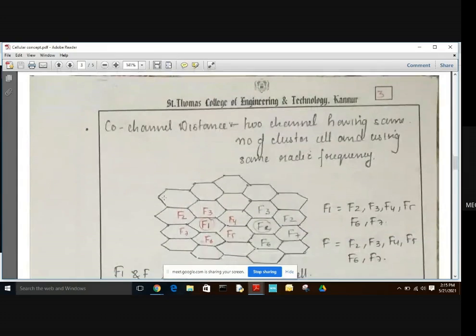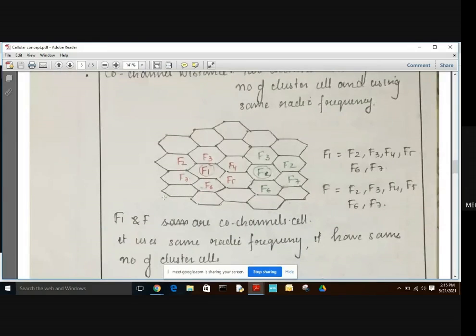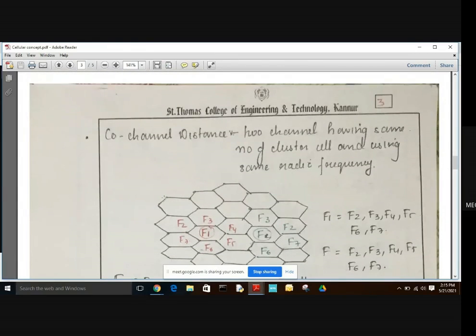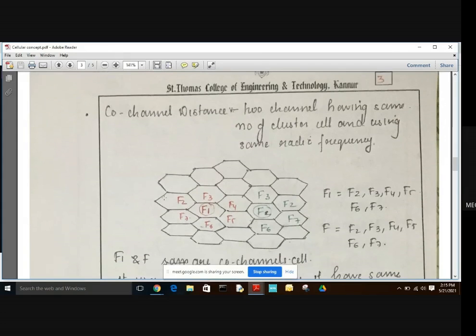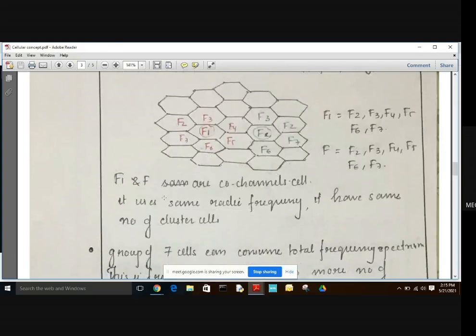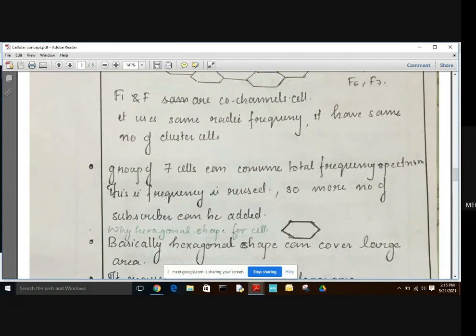And co-channel cells: two cells are said to be co-channel cells if the two cells have the same number of cluster cells and the same radio frequency. The group of 7 cells can consume the total frequency spectrum, and this frequency is reused in many other cells. So more subscribers can be added by this frequency reuse method.